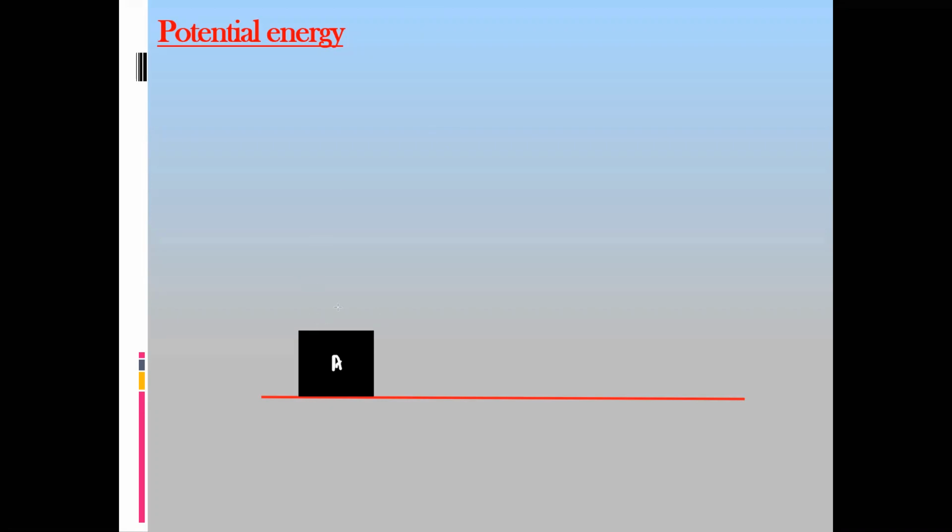I applied a force, and if the weight of this object is, for example, 30 newtons, which is acting down, what is the minimum force I should apply? The minimum force I need to lift this object is equal to the weight of the object. So if the object weighs 30 newtons, I should also apply a force of 30 newtons so that I can lift it.